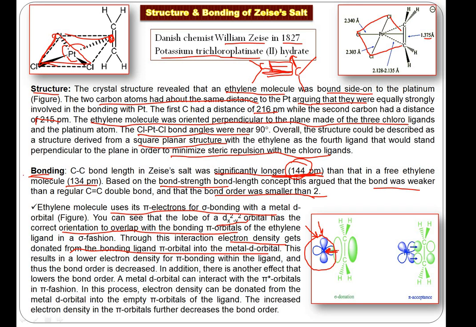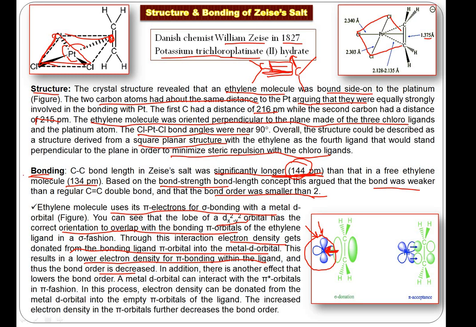So what is the result of this? The electron density gets donated from the bonding pi orbital into the dx square minus y square orbital of the metal. That means it results in lowering the electron density for forming the pi bond on this ligand. The electron density has been reduced because it has been donated towards the metal, and thus the bond order is decreased. The important point is that in the first step it has donated its pi bonding electron density, and there is another orbital called pi anti-bonding. Now when the electron density gets decreased on the bonding orbital, that means this bond gets weak.